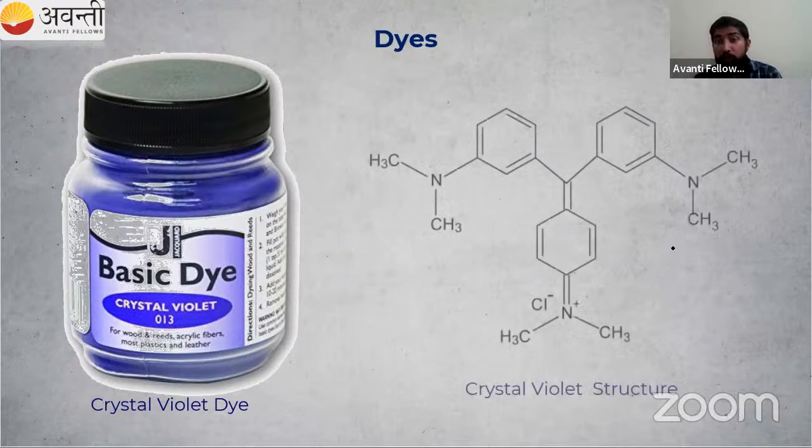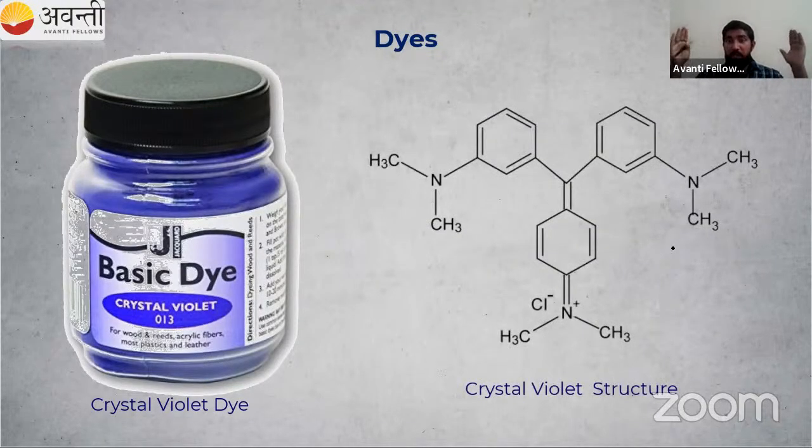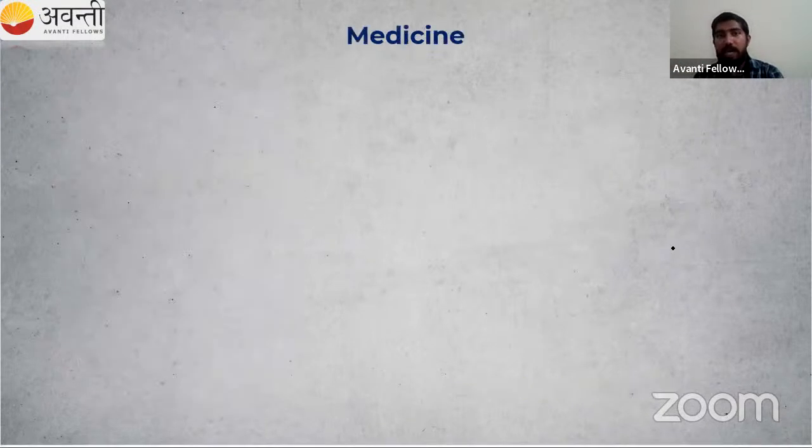This is also an organic compound. Very big structure, right? This is crystal violet dye. No need to learn the structure by heart; it is just an example for you. These are things that we use in our daily life, dyes.